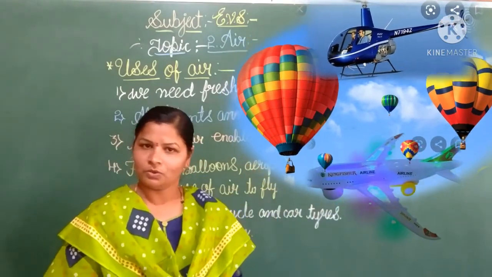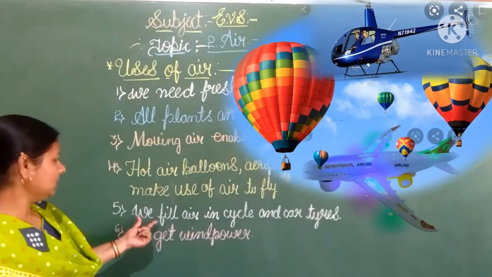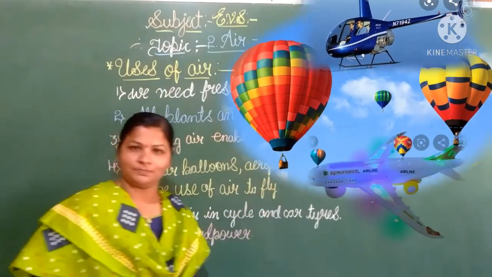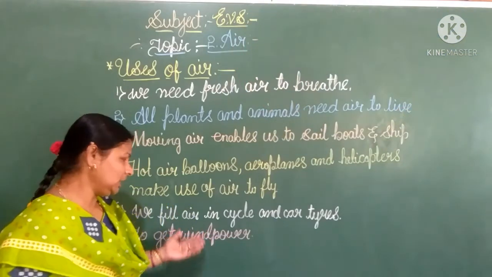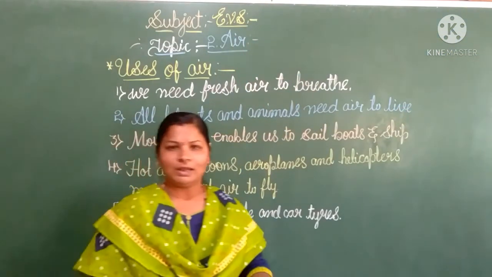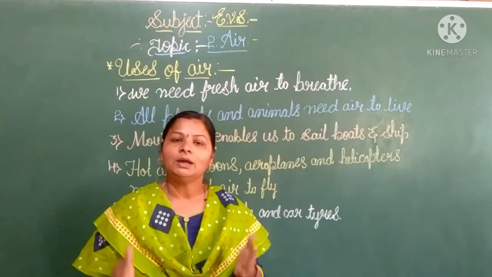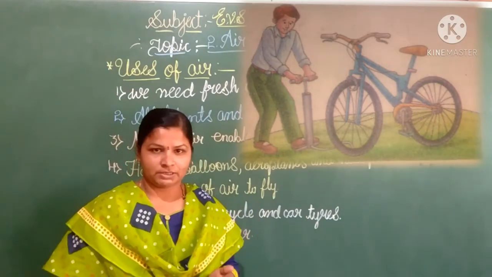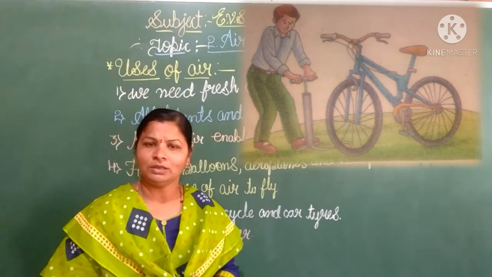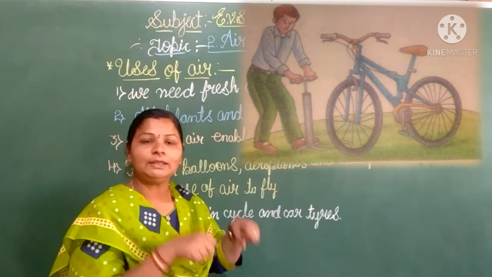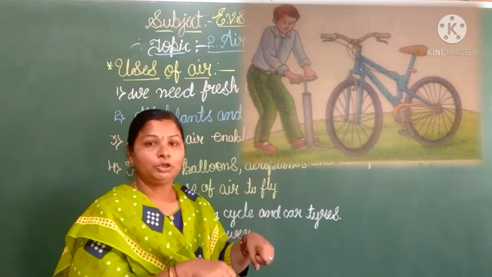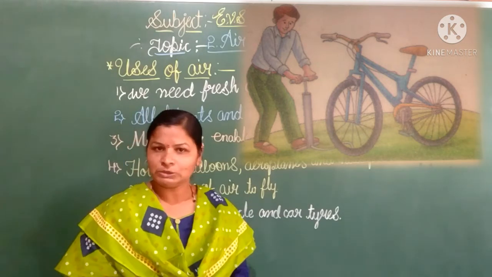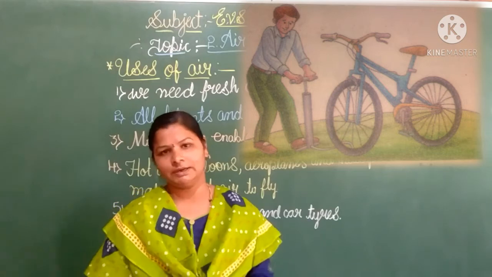Next one is we fill air in cycle and car tires. This activity you have already done in your daily life. When the car tires or cycle tires are punctured, what are we doing? Yes, we fill the air into the tubes, cycle tubes, right? So for that purpose also we need the air, children.